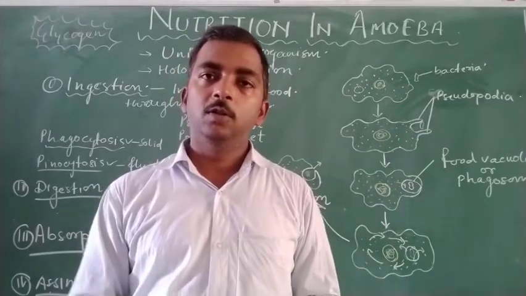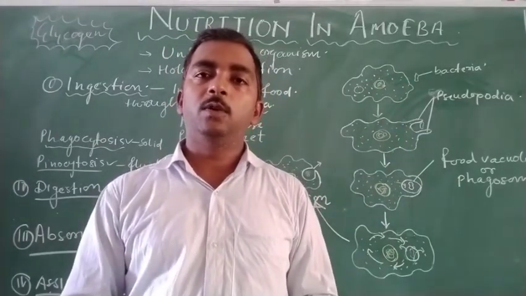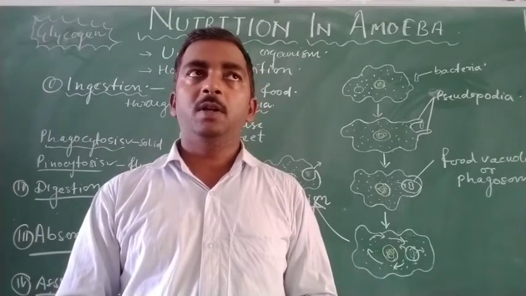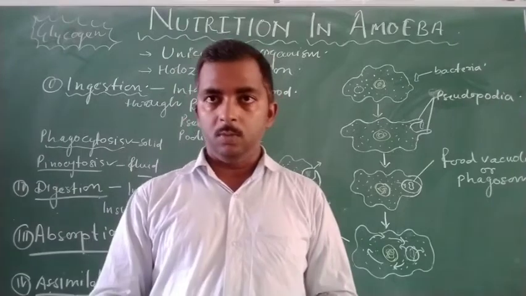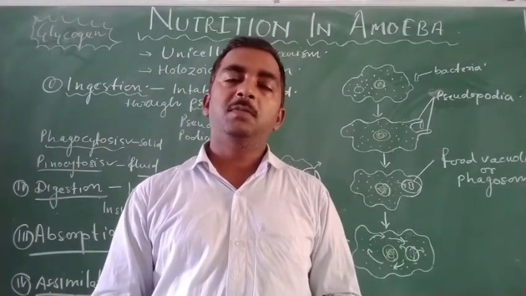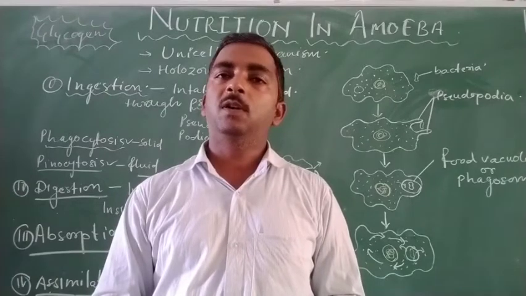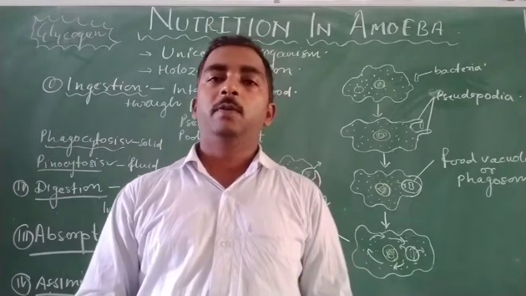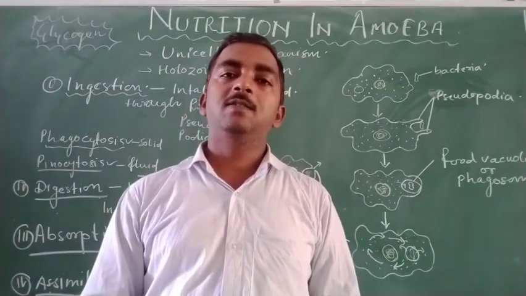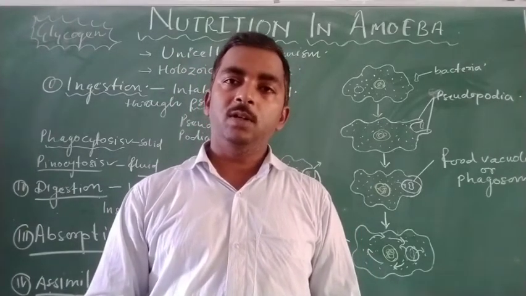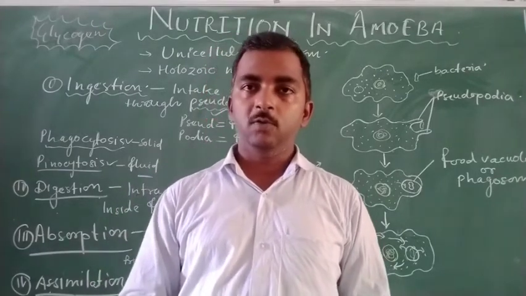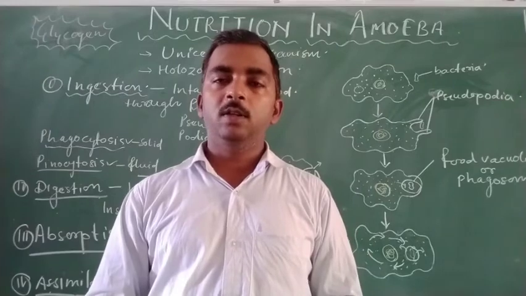Those cells also take in food or other foreign particles such as pathogens. When our body gets infected, immunity is provided by our WBCs. There are a number of strategies followed by our WBCs to fight against the pathogens, and one of the strategies used by our WBCs is this.